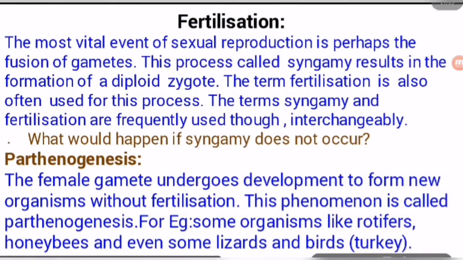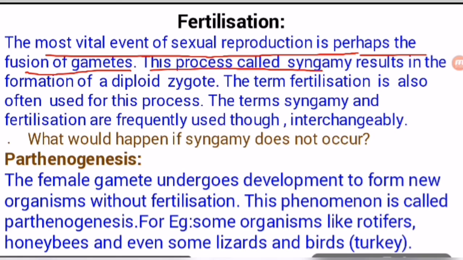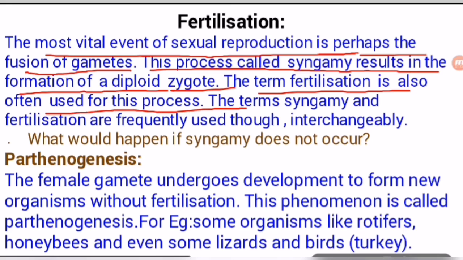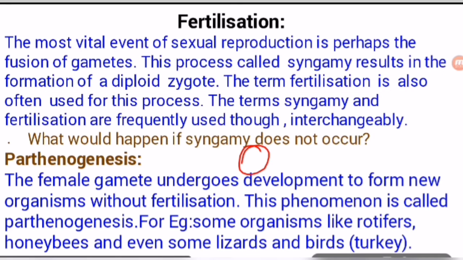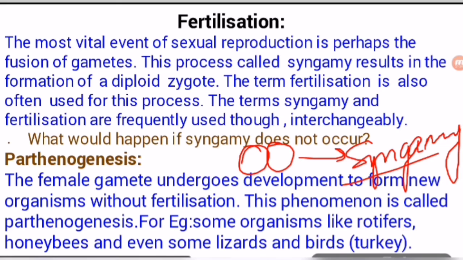Fertilization is the process in which both types of gametes, male and female, are fused to form a zygote. So this is known as fertilization. The most vital event of sexual reproduction is perhaps the fusion of gametes. This process, called syngamy, results in the formation of a diploid zygote. The term fertilization is also often used for this process. So the fusion of male and female gametes is known as syngamy. Don't be confused, students: syngamy and fertilization are interchangeable terms.